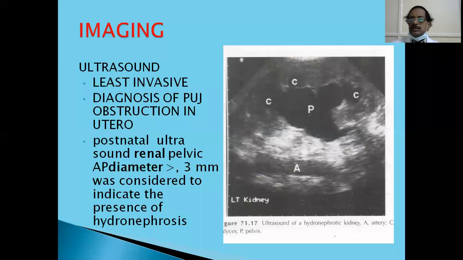In utero also, this is the least invasive investigation, where you can find hydronephrosis in a fetus, because you have to be careful after delivery. Previously, for bilateral hydronephrosis due to posterior valves, people used to advise intervention in utero so that the damaged kidneys would not result.